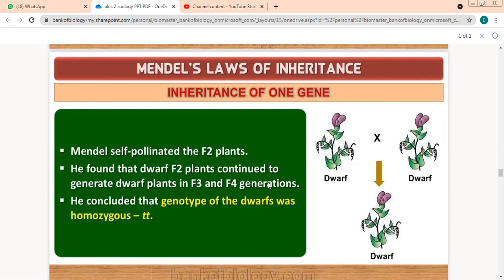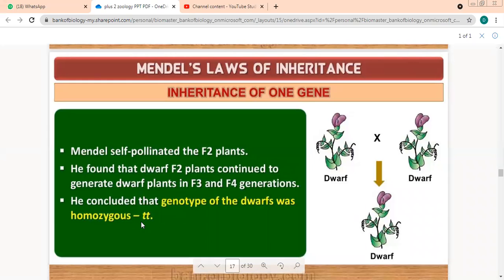But if you go to F3 and F4, we found that the dwarf ones, which we got in F2, will give rise to only which category of plants? Yes, only dwarf. Now again we took the 4th generation, again we got dwarf. So what are we concluding?